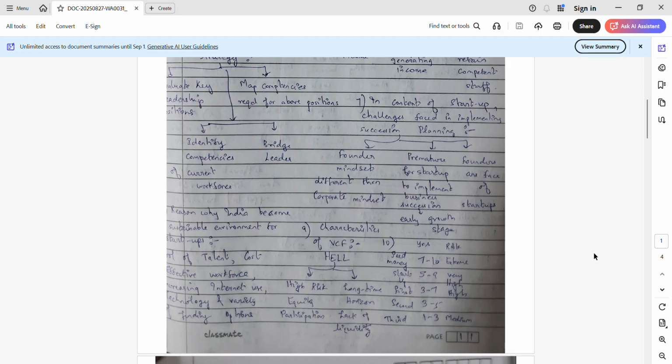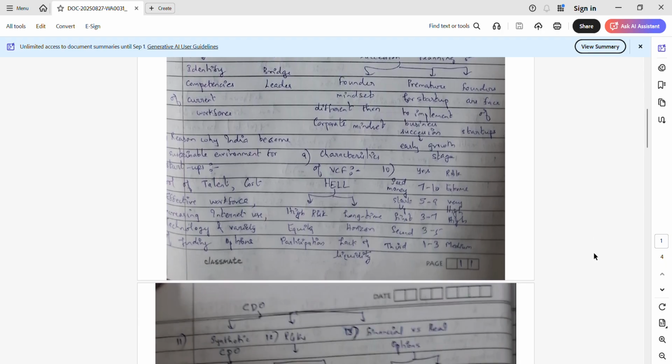So moving on to the next categories, this is not so important because this was asked in May 25, but still frequently asked questions. I'm going to help you run through it because in case you're giving your exams in Jan 26 or next year, it will be very handy for you. So what are the categories? Seed money, startup, first stage, second stage, third stage. The years are 7 to 10, 5 to 9, 3 to 7, 3 to 5, 1 to 3. The risk in case of seed money is extreme and startup is very high, then other categories are high, and third stage is medium risk.